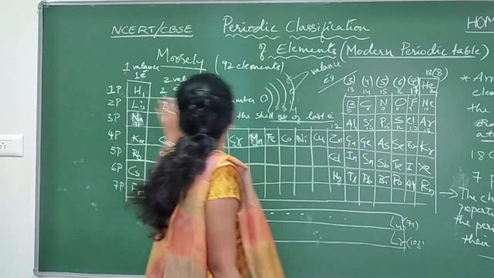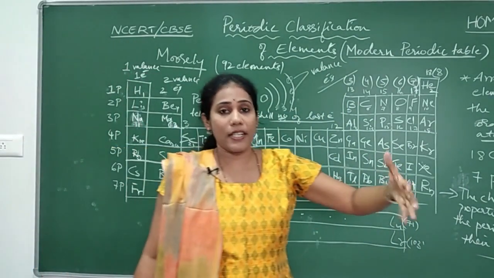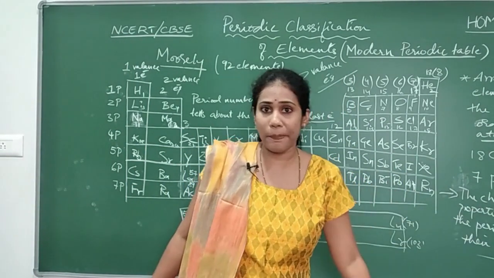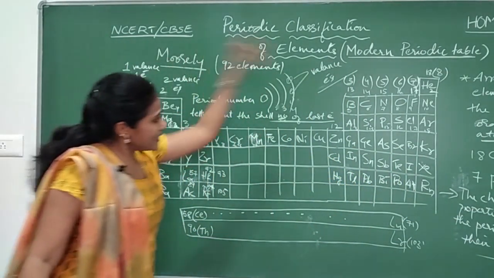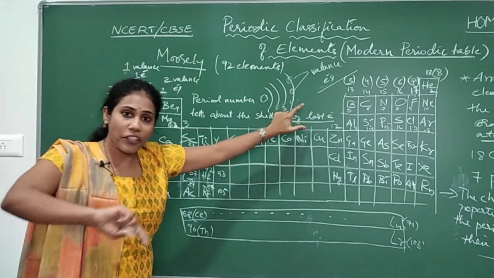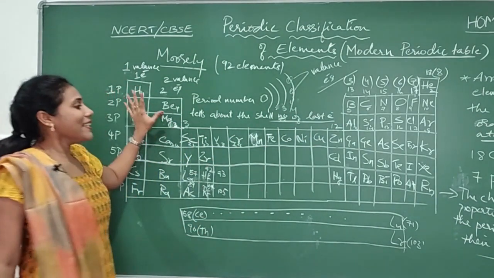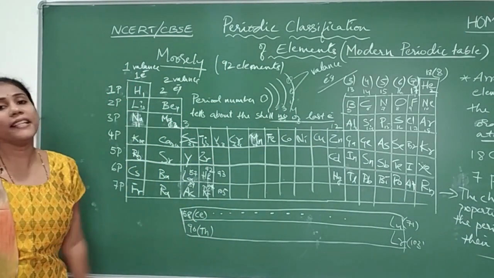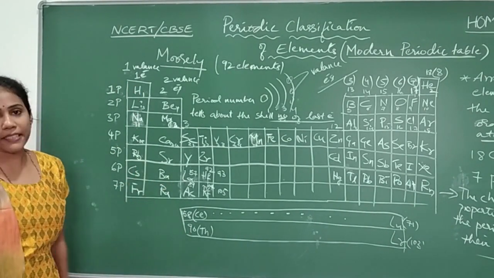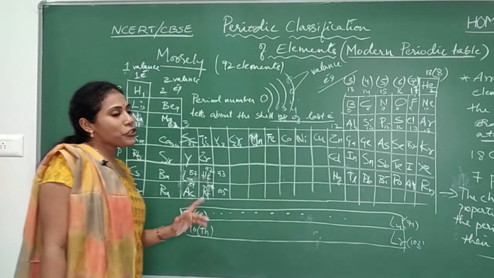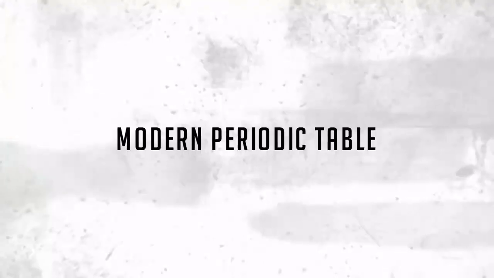Okay, so group number will tell you about the number of valence electrons, that is, the number of last electrons present. Period number will tell you in which shell the last electron is present. So this is the general introduction and important points that you have to remember about the modern periodic table. I will show the modern periodic table in the picture that will come soon.